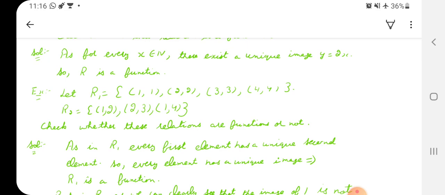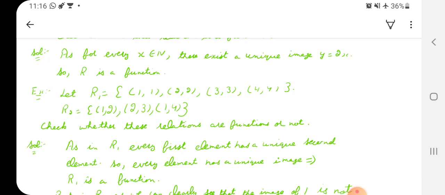As you all can see, 1 has a unique image 1 because 1 is only related to 1. 2 is also only related to 2, so 2 has a unique image. 3 is uniquely related to 3, so 3 has only a single unique image, that is 3. 4 has a single unique image, that is 4.